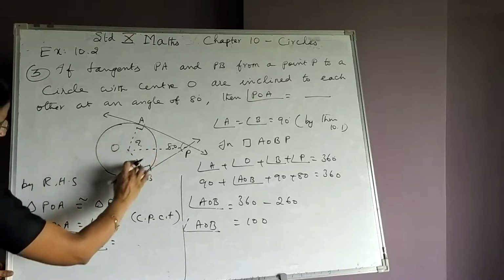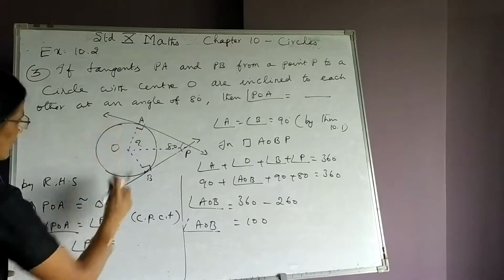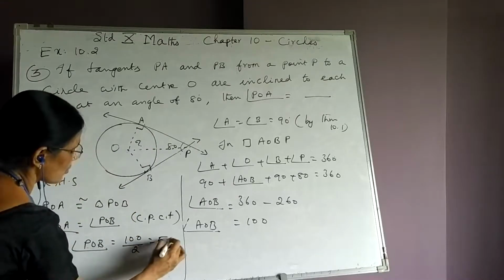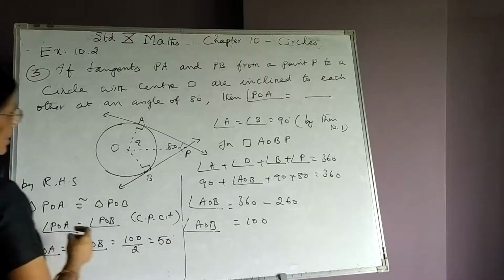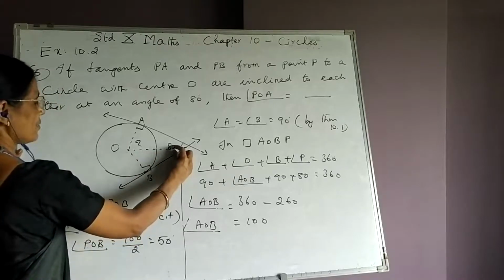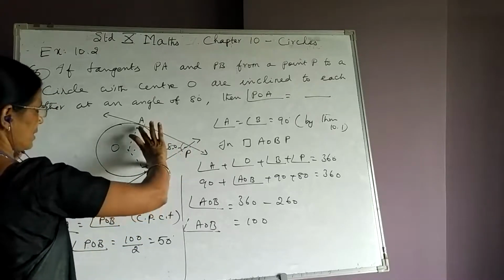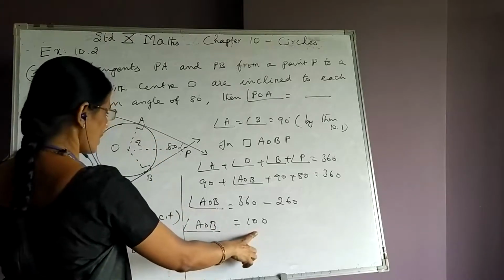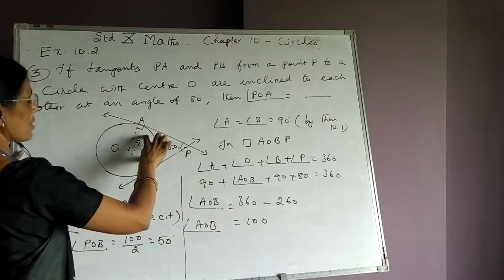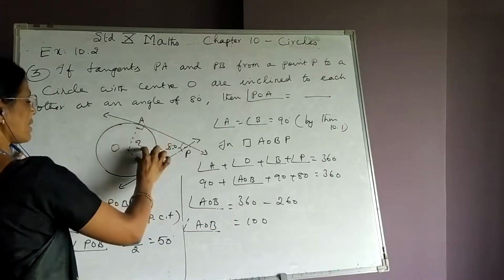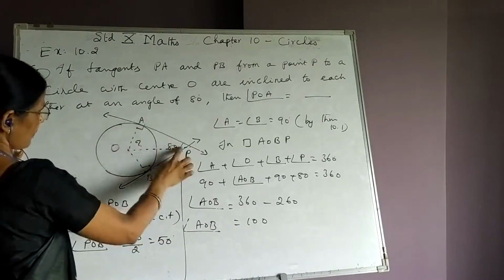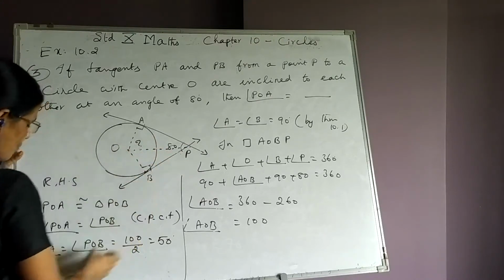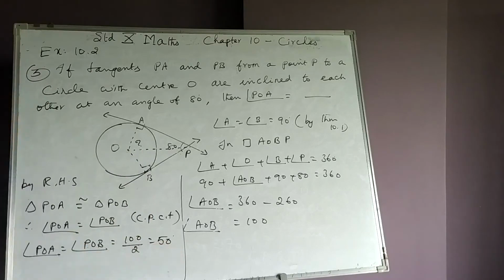The total is 100. You are asked to find out part of this. Therefore, 100 upon 2, which is equal to what? Equal to 50. Right? First, we are given only this angle. We know by theorem 10.1, these two angles are each 90 degrees. Hence, we got angle AOB equal to 100. But these two triangles are congruent. Therefore, these two angles, POA and POB, are equal. Both are equal and the total is 100. Therefore, what is each angle? Each angle is equal to 50 degrees.